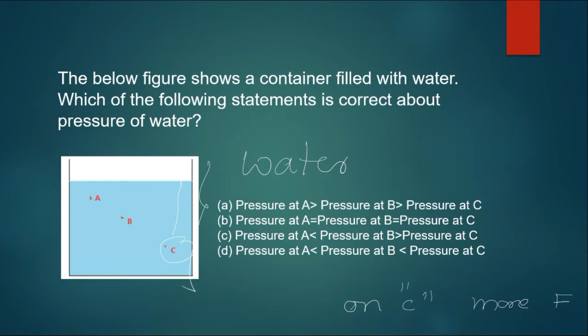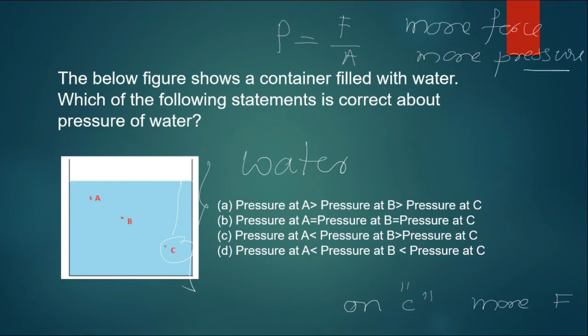right? And we all have studied pressure is force divided by area, which means more force, more pressure, if area is constant, right? So in this case more force is on C, so C will have high pressure.